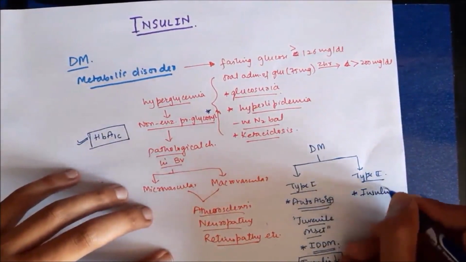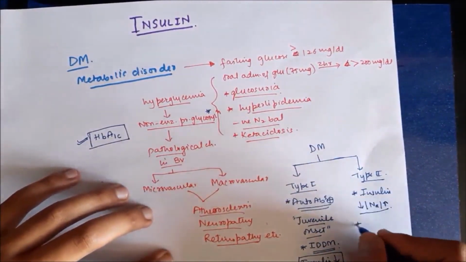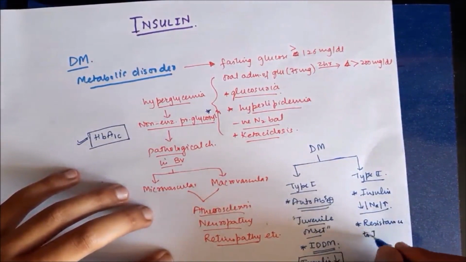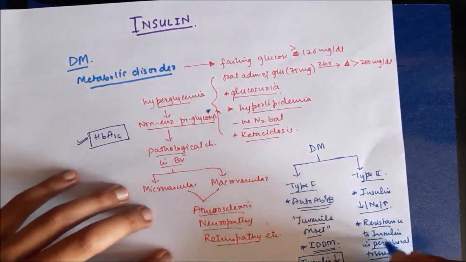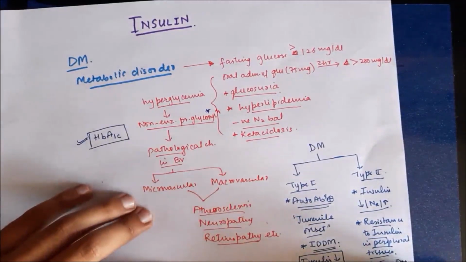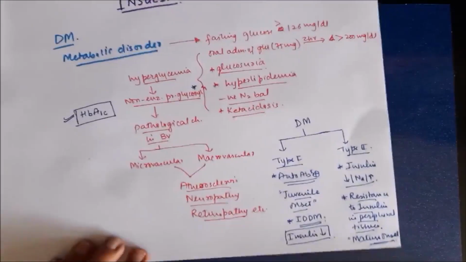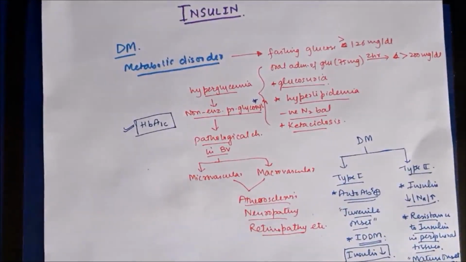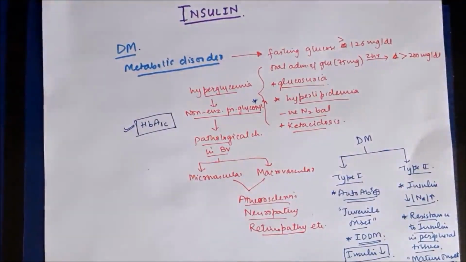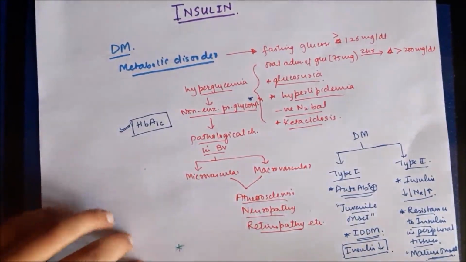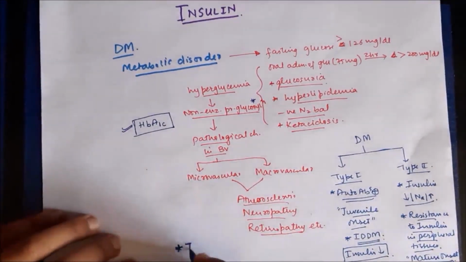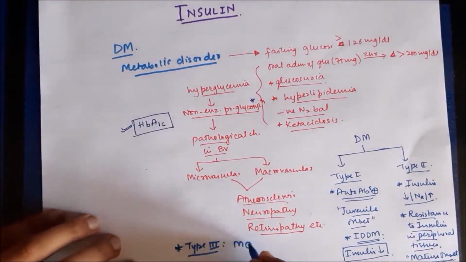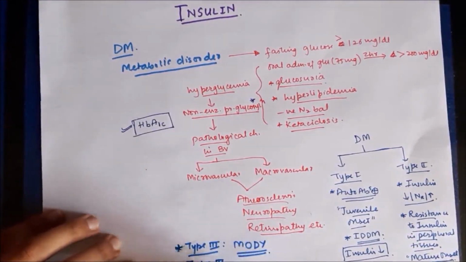That means there is decrease in insulin release. In type 2 diabetes mellitus, the insulin levels can be decreased, they can be normal, or they can even be high. Thus, it is insulin independent diabetes mellitus. The problem is there is resistance to insulin in the peripheral tissues, because of which these tissues become unresponsive to insulin. It is also known as mature onset diabetes mellitus. Apart from these, there are other types of diabetes as well, like type 3 diabetes mellitus, which is called mature onset diabetes of young, and type 4 diabetes mellitus, which is called gestational diabetes mellitus.